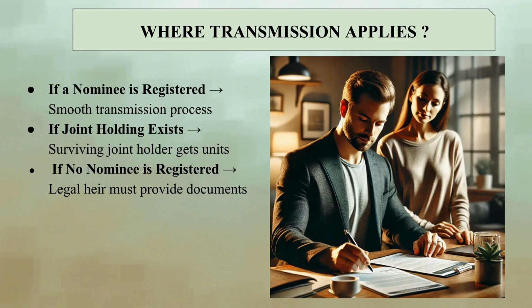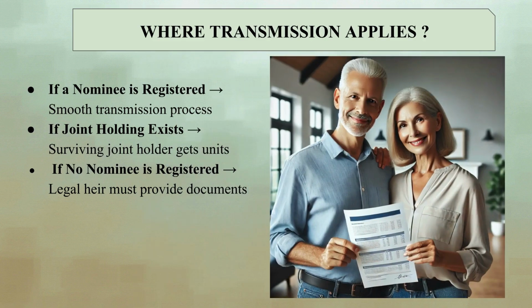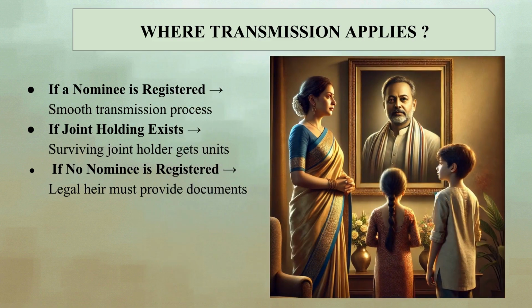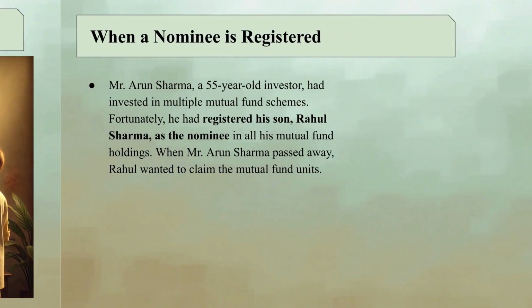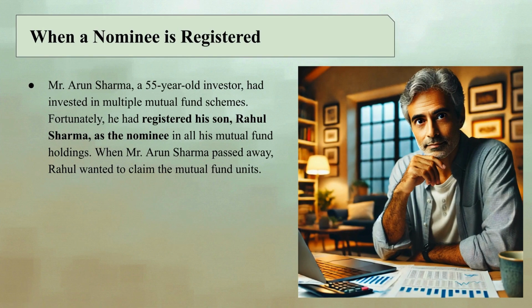If a nominee is registered, smooth transmission process. If joint holding exists, surviving joint holder gets units. If no nominee is registered, legal heir must provide documents. Let's see an example of transmission when a nominee is registered.